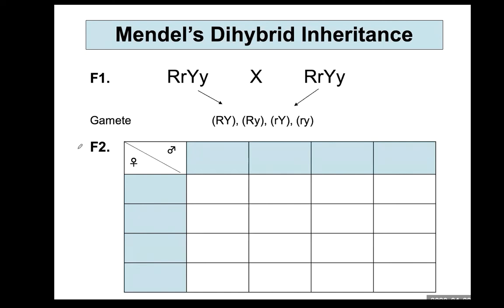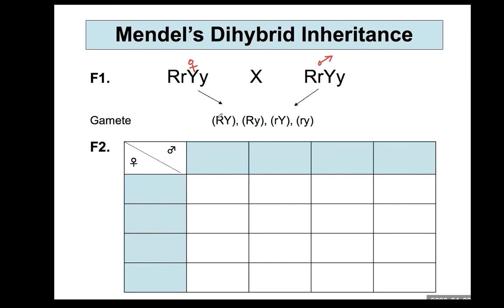In order to get offspring in the F2 generation, you have to pull out gametes from the F1 generation, based on this genotype. Maybe you think this one is female and this one is male, so this is the oocyte and this is the sperm.